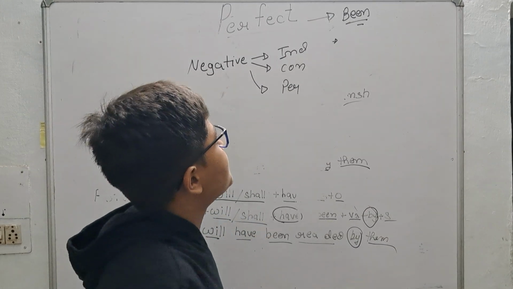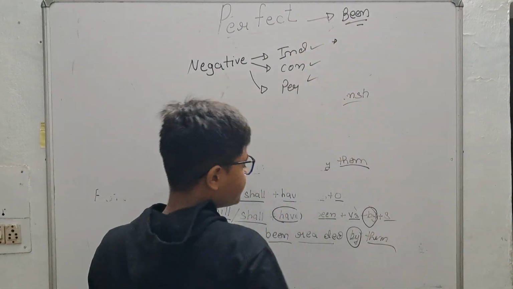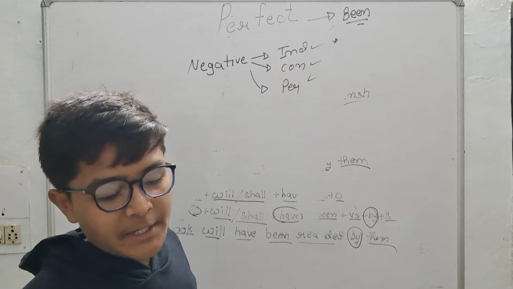Okay, so these three remaining topics are there, and there is one more topic, interrogative.